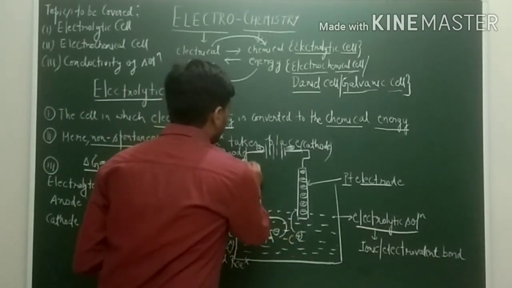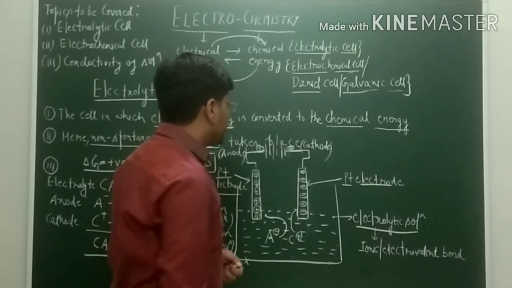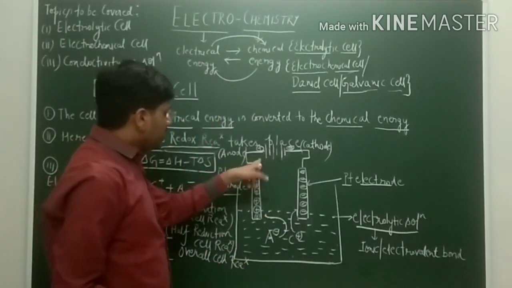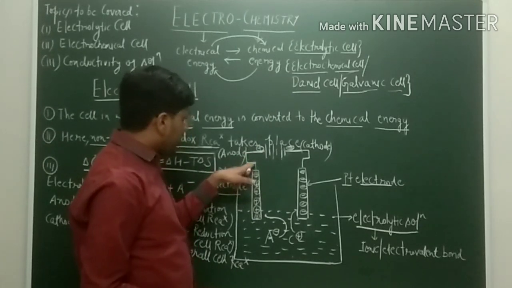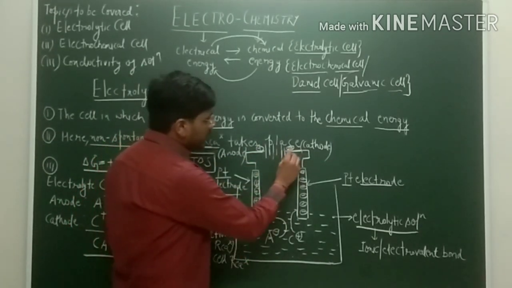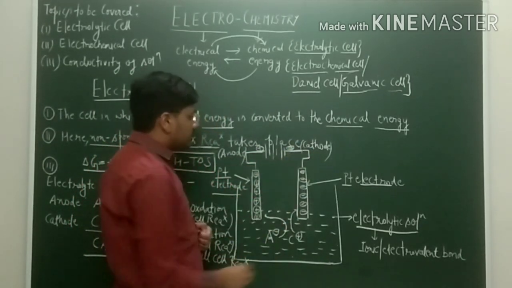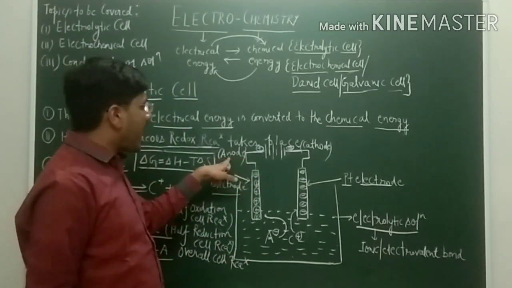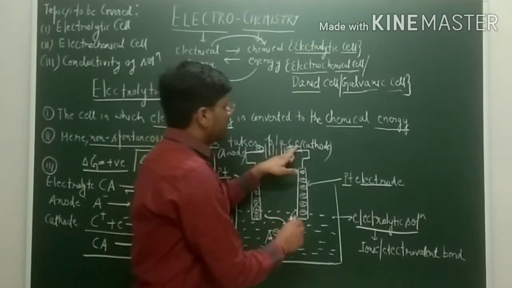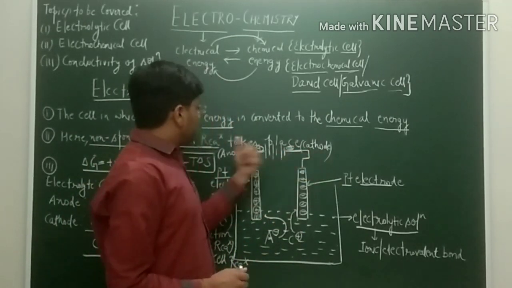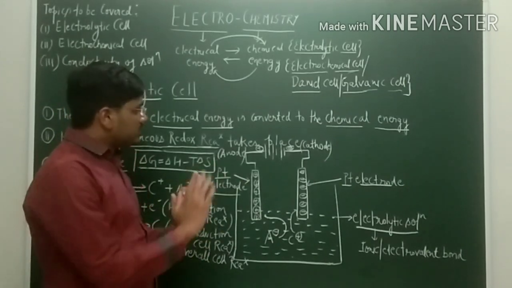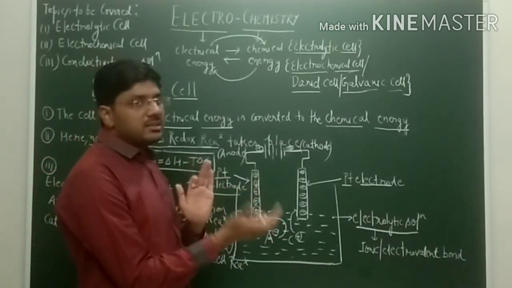Then we are providing electricity through a battery. Here the positive terminal is connected to this side and the negative terminal of the battery is connected to this side. The positive terminal here is called the anode and the negative terminal we call the cathode. In the case of an electrochemical cell, we will see these terminal signs get interchanged.